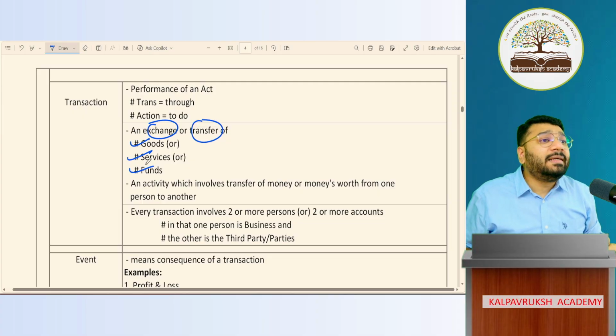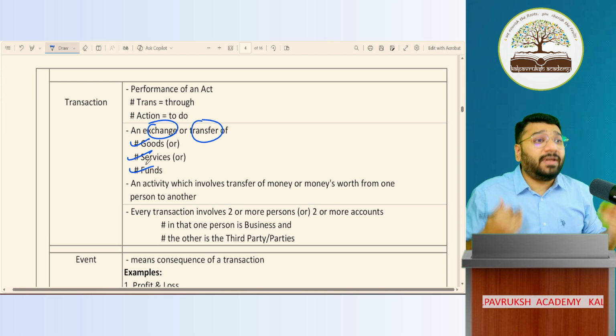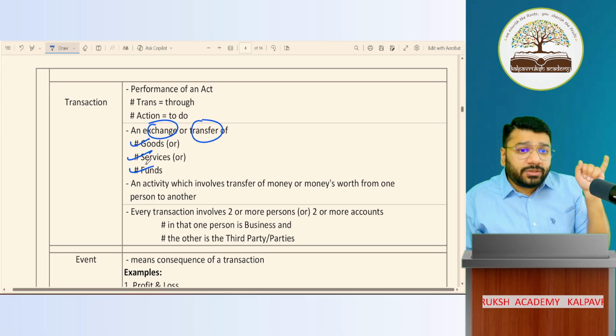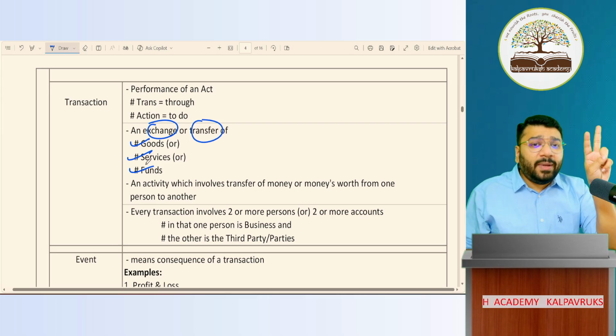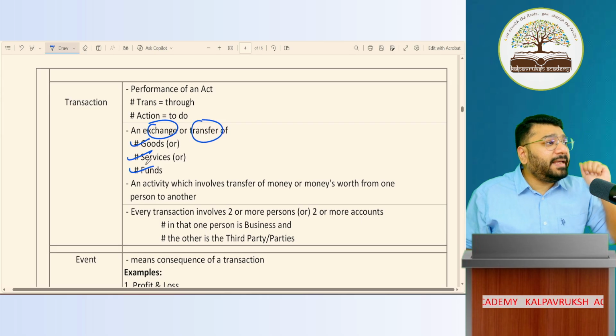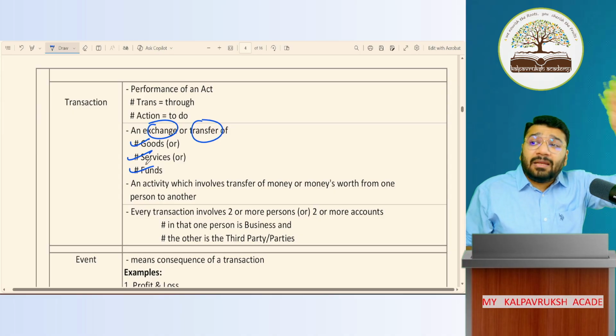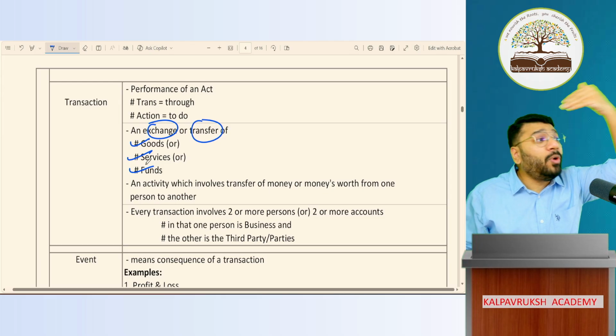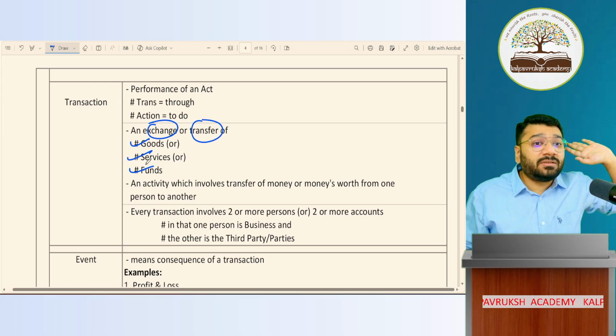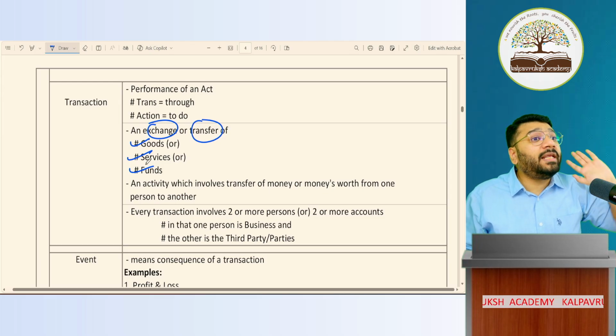Exchange or transfer. Exchange or transfer of what? Goods or service or funds between two parties. In that, one party is a business entity. The other party is any third party who has got no relation to the business. So who is a third party? Who has got no relation to the business.